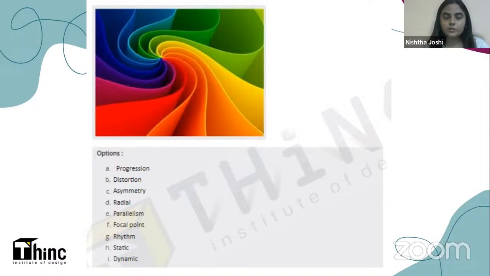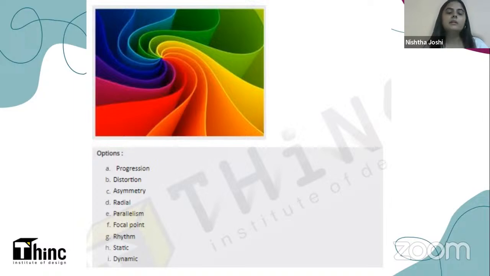Your options are progression. Progression means progressing or growing. Then distortion, something that is not well-oriented, something that distorts. Then asymmetry, something which is not symmetric or is not a mirror image of the half part of the same. Like if I draw an axis at the center of this image, the LHS should be a mirror image of the RHS. That is symmetry. But if the symmetry is not there, then this image becomes asymmetric. Then next is radial. Radial means going around in a concentric pattern or starting from a center point and going around in a radial pattern. Then parallelism.